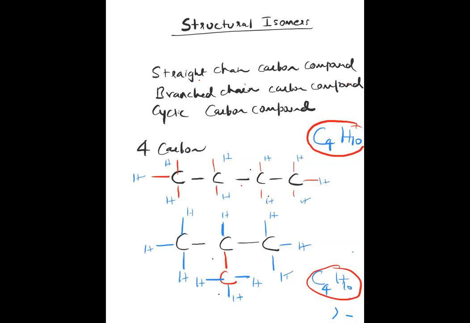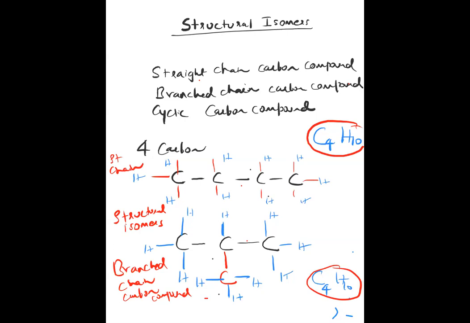Understand? So these are called structural isomers, whose molecular formula is the same but the structural formula is different. This is a branched chain carbon compound. This is a straight chain carbon compound. So these are called structural isomers. Fine.